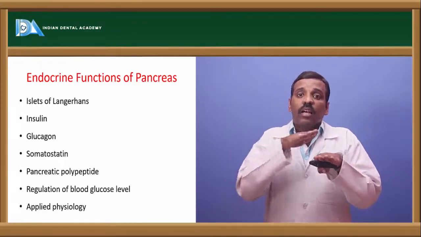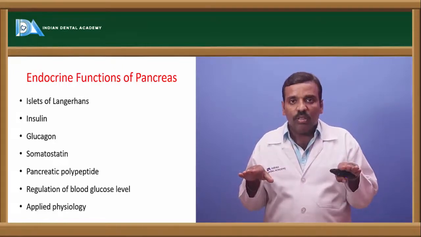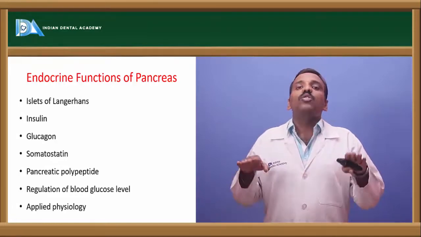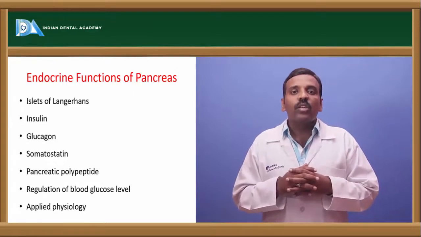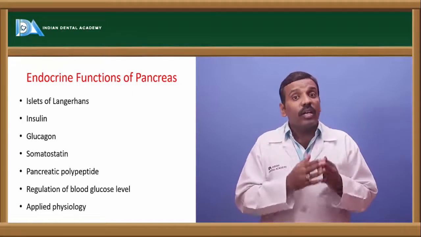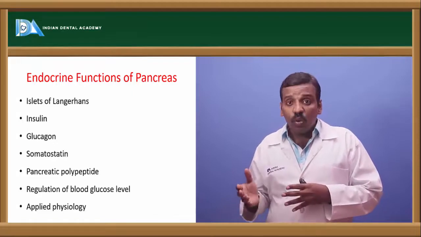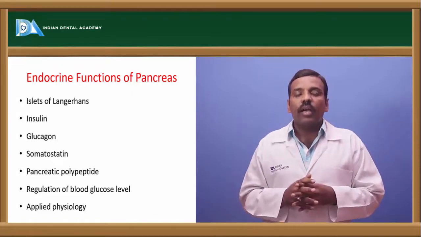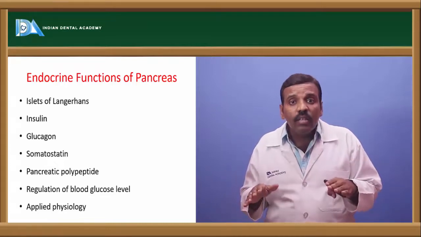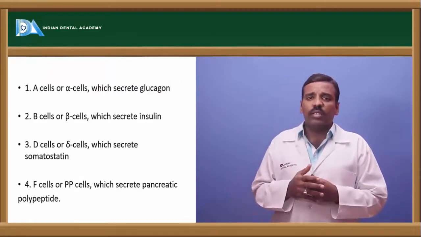In the sense, insulin and glucagon both are in equal position. These two are maintained by a hormone, that is somatostatin. In the sense, somatostatin maintains the insulin and glucagon levels. Insulin suppresses the glucose levels and glucagon increases the glucose levels, and these two hormones, insulin and glucagon, are maintained by somatostatin. Okay, right.